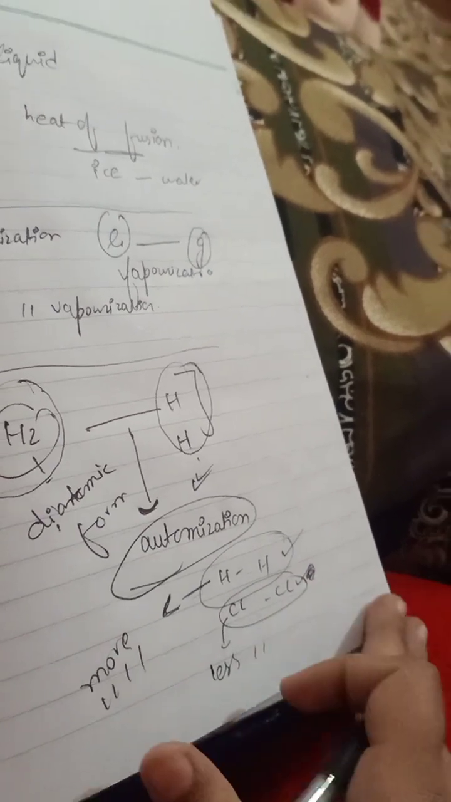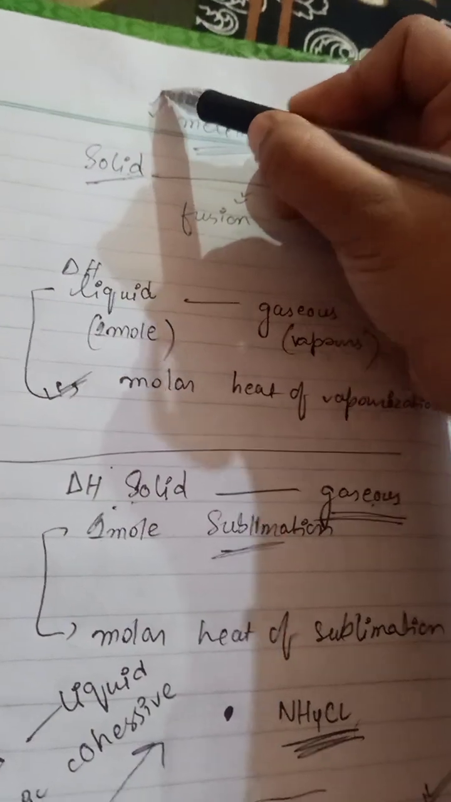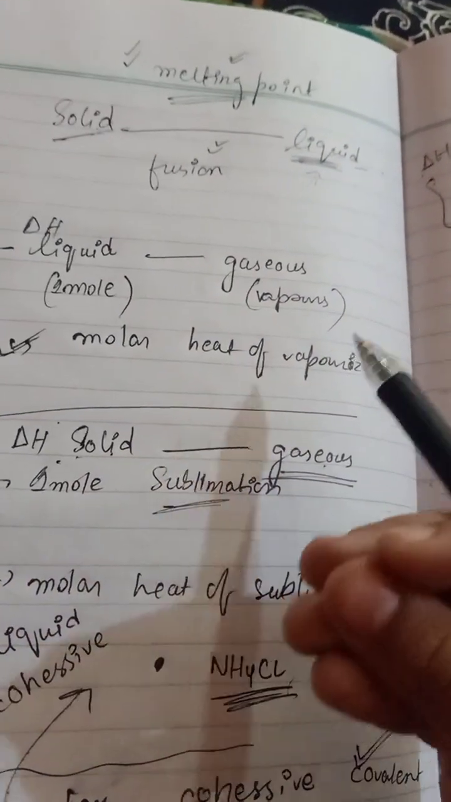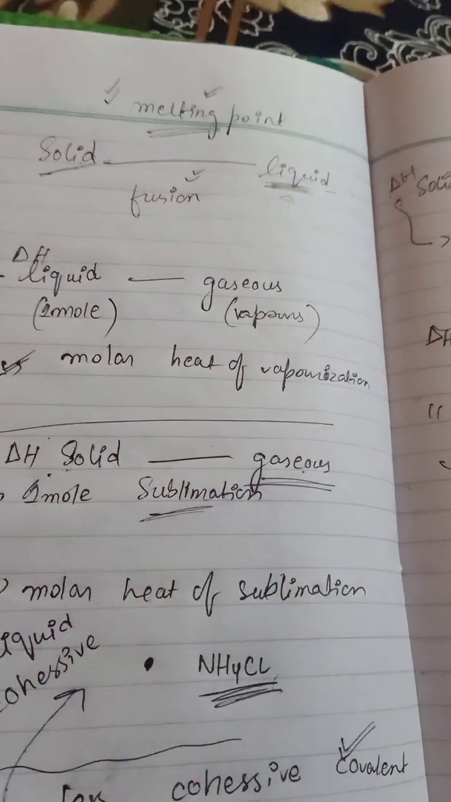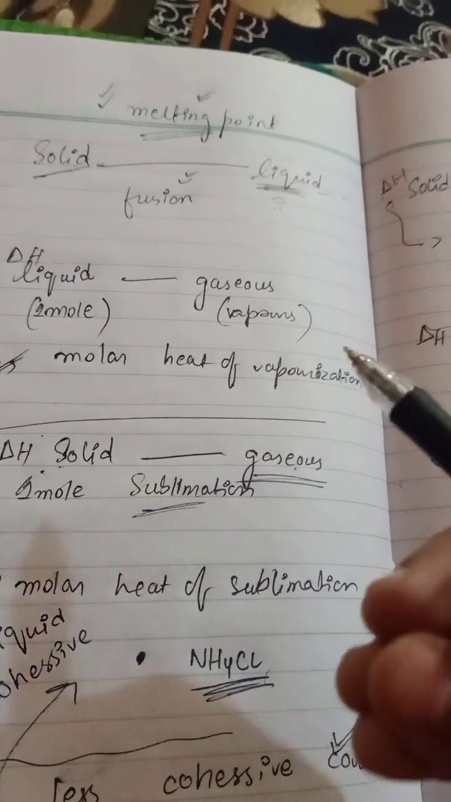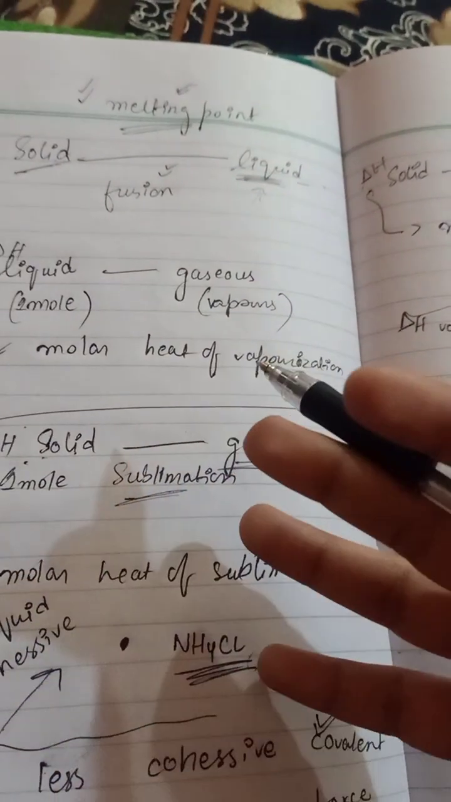Okay, so this was about today's topic, a little bit of introduction and some points about the melting point. In the next video we will discuss the last topic of this chapter, the liquid state chapter. The liquid crystal will be the last topic of this chapter, so we will be discussing that in the next video.